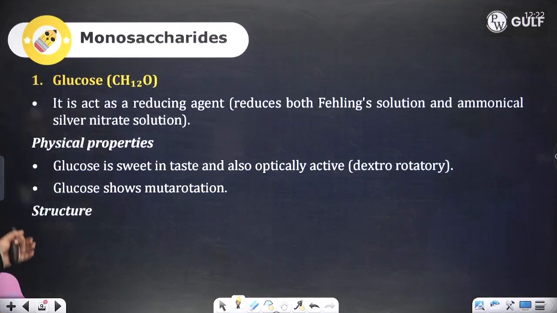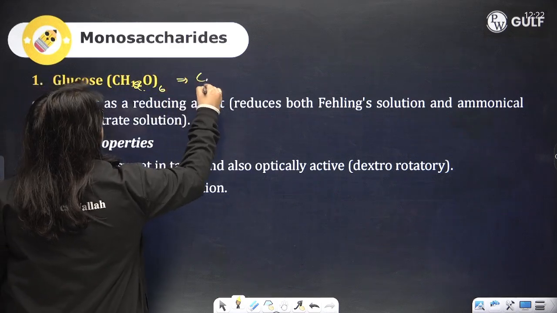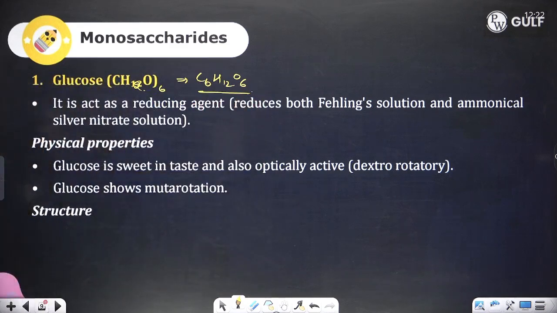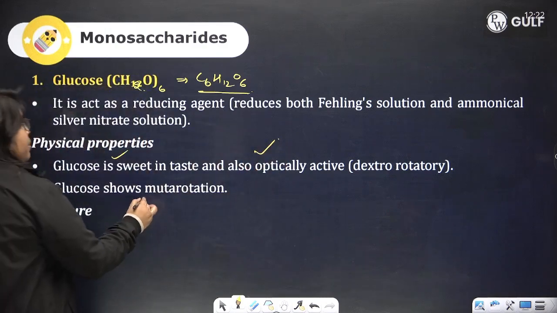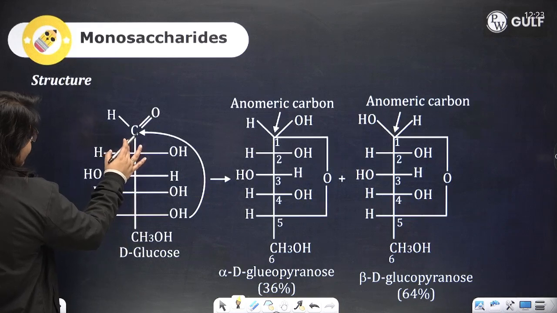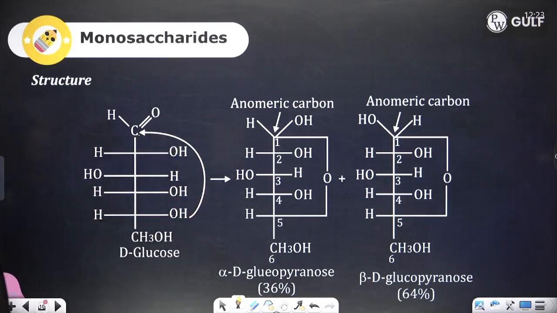Now talking about glucose, its formula is C6H12O6. This is our glucose. It is a reducing agent. Yes, it reduces both Fehling's and Tollens reagent. What are its physical properties? It is sweet to taste. It is optically active and it shows mutarotation. The structure of glucose is like this. Now this is where it reacts with the OH group to give rise to the formation of hemiacetal.